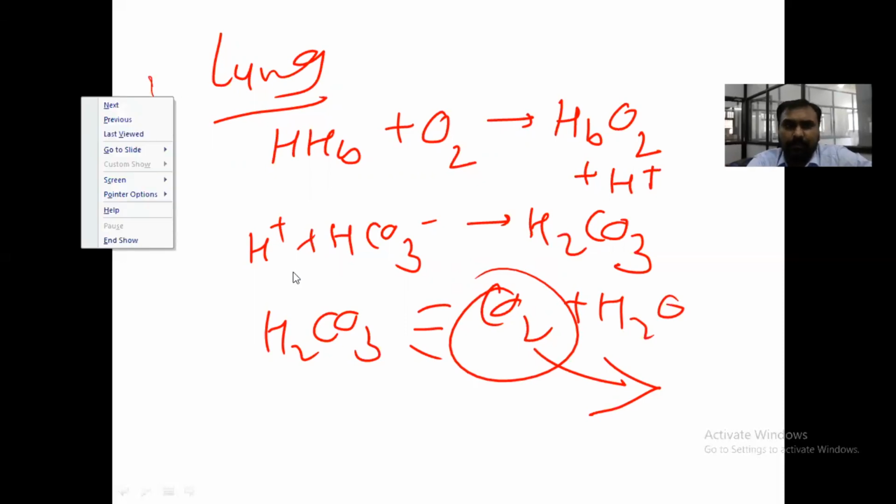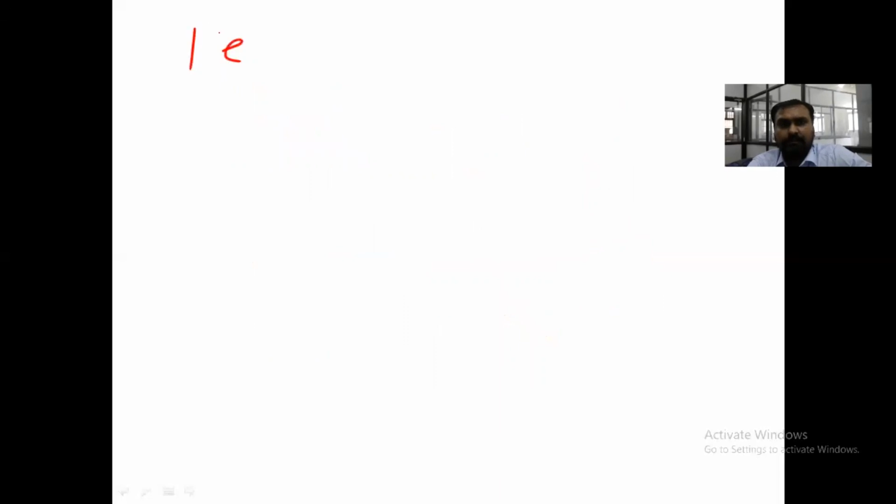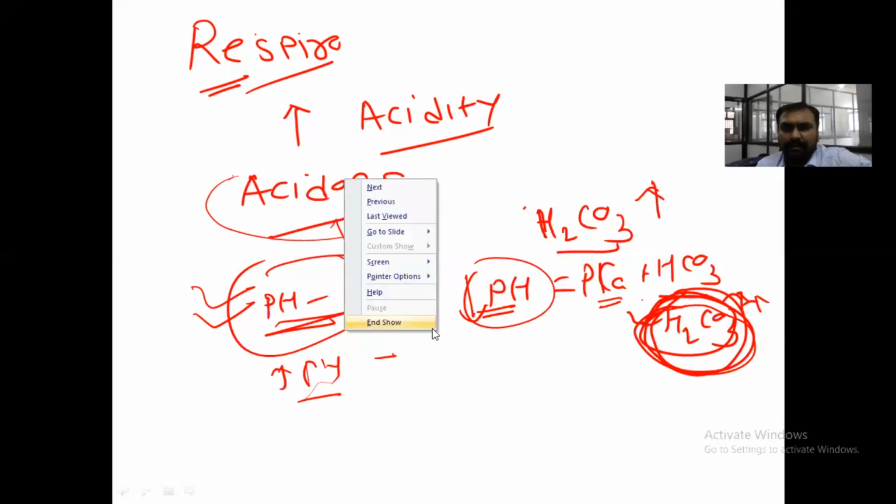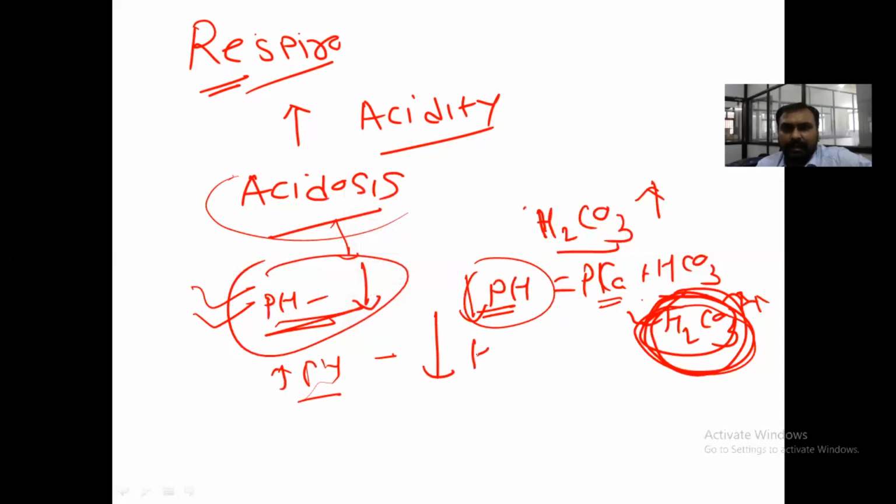Another important point in this respect: we have seen the blood buffers, the phosphate buffer, bicarbonate buffer, and protein buffer. Now we are coming to the respiratory mechanism, the second line of defense. Whenever the pH is low, in an acidotic condition, our body will try to increase the pH by decreasing H2CO3, that is, by decreasing the CO2.